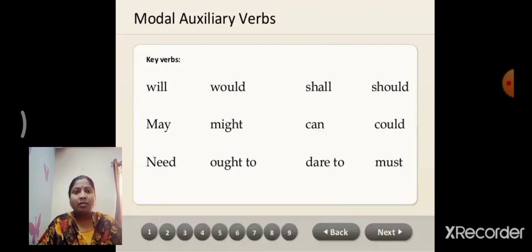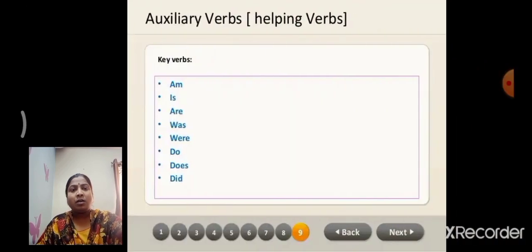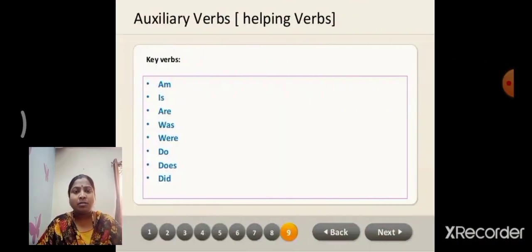I think you should all note down these modal verbs and helping verbs. They are very important for your grammar. I think you are all very clear in this segment. Make questions after completion of the session. Ready, children?